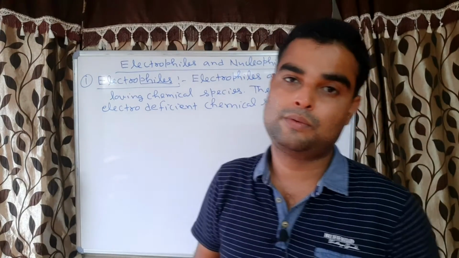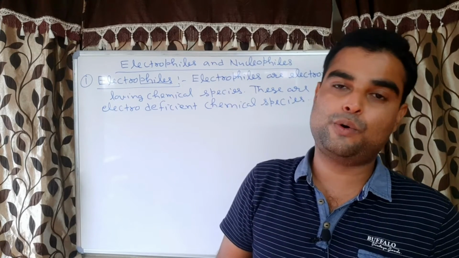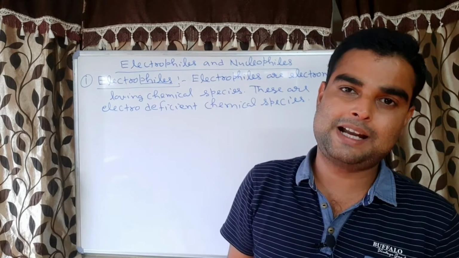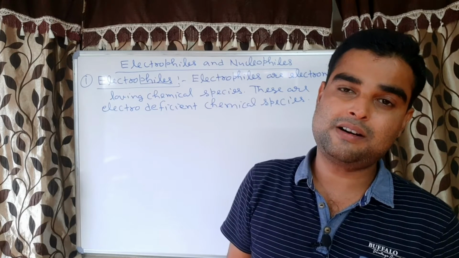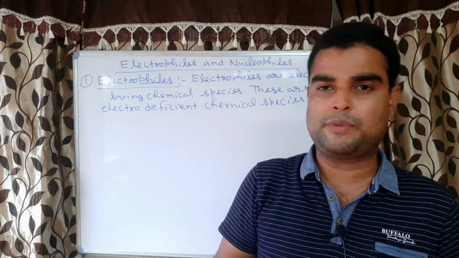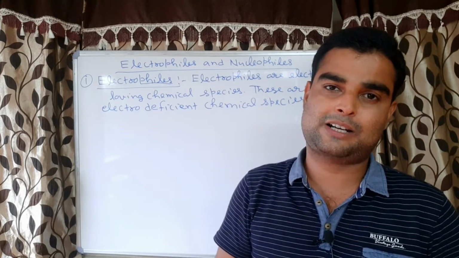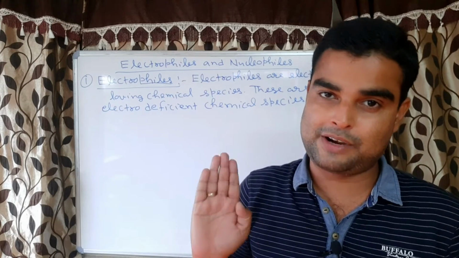Now what kind of chemical species? How we can know these are electron deficient? So electrophiles can be positively charged species or neutral chemical species. Positively charged we can know easily because there is a positive charge, so it is having the tendency for attracting the electron. But how to know in neutral chemical species, that I will discuss here.